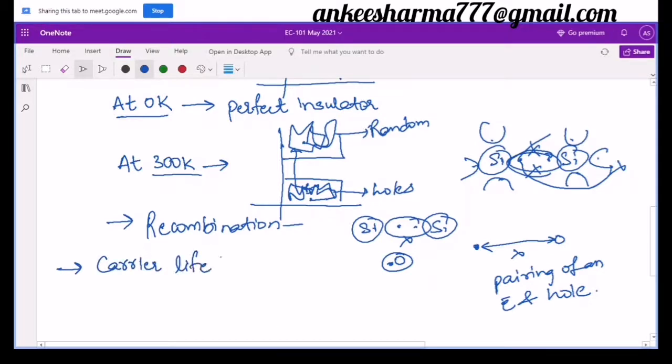So what is this carrier lifetime? It is denoted by tau. Sometimes in some of the books you also find it as the mean lifetime. So we have now studied recombination. In recombination we said that when an electron and a hole are free, these are two free electron and hole. So when these free electron and hole combine, they form a pair and that is called recombination.